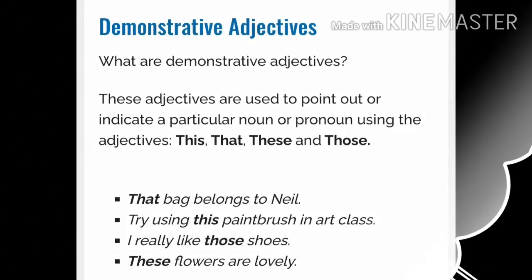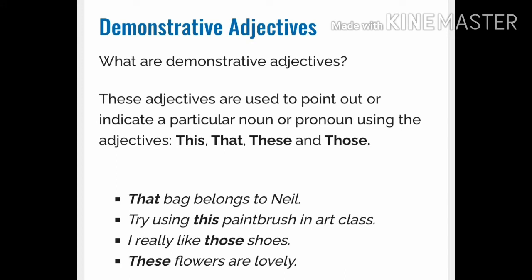Now we move to the fourth one, demonstrative adjectives. What are demonstrative adjectives? These adjectives are used to point out or indicate a particular noun or pronoun. For example, this, that, these and those.